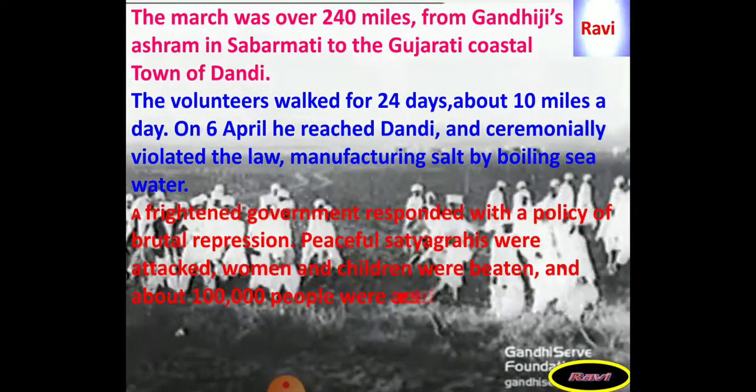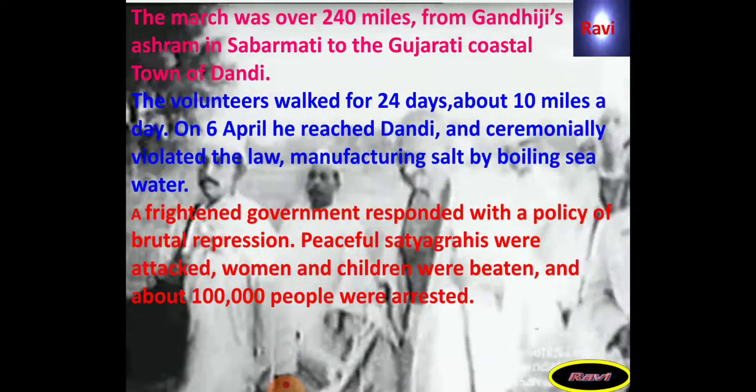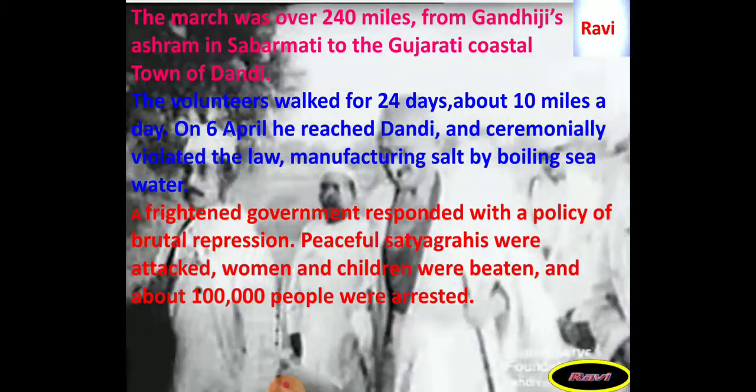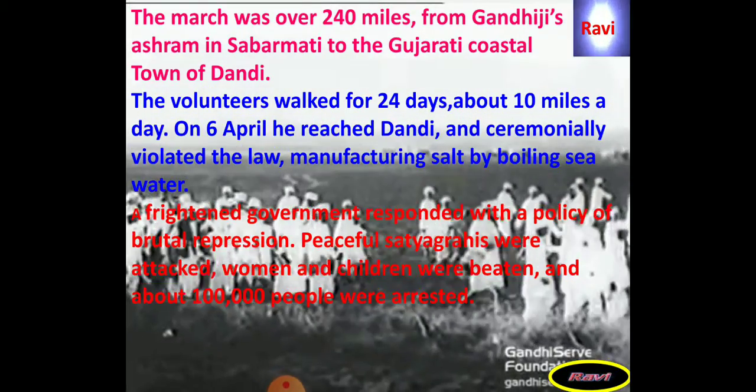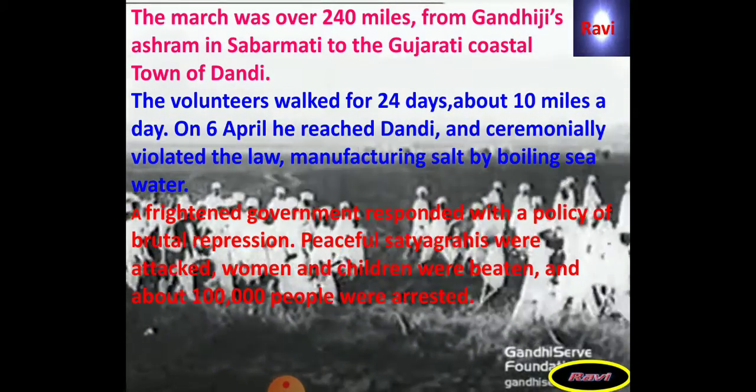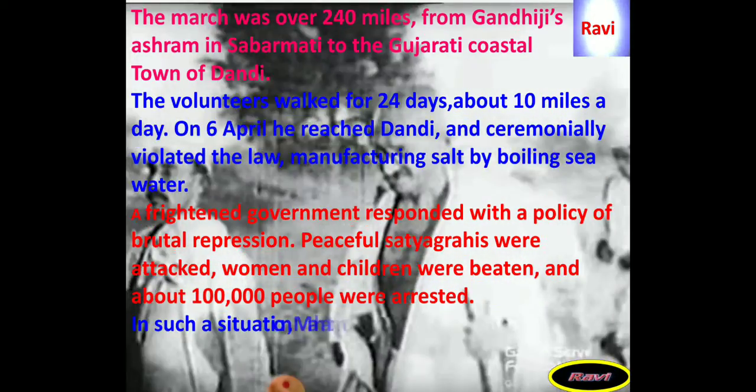A frightened government responded with a policy of brutal repression. Peaceful satyagrahis were attacked, women and children were beaten, and about 1 lakh people were arrested. These were the incidents that happened.